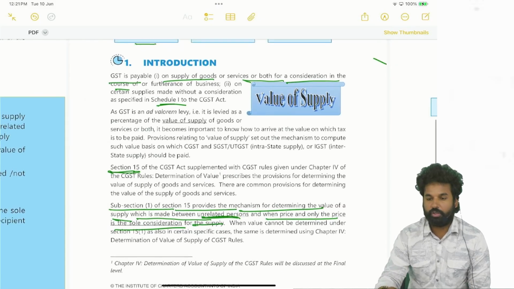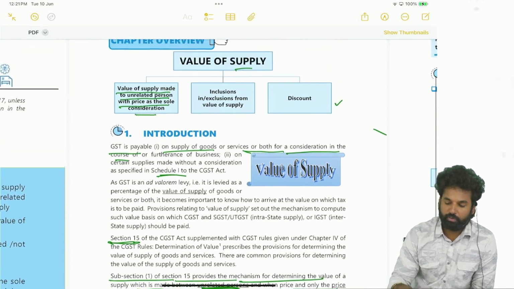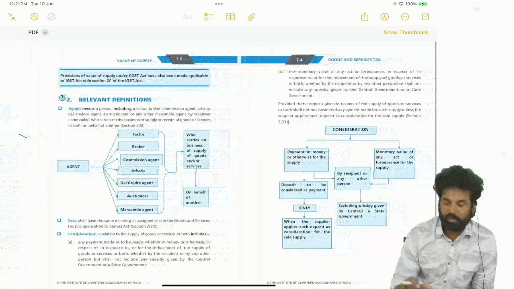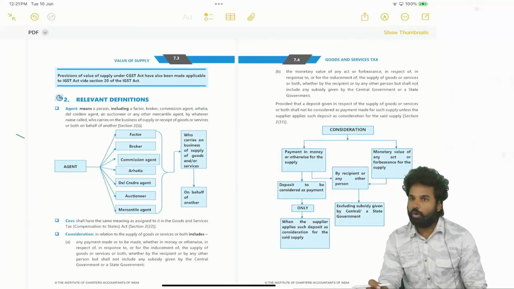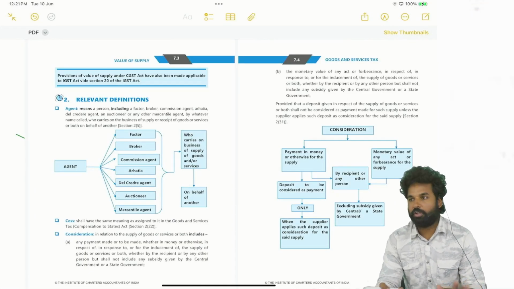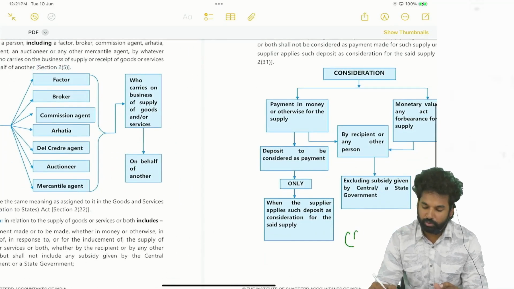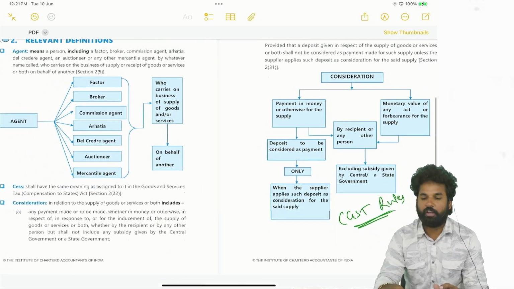In such cases only we will go for section 15 for valuation of the value of supply. Whenever the price is not the sole consideration, it may be consideration in kind, or whenever the transaction is between related persons, in such cases the CGST rules will be there for determination of the value of the supply.